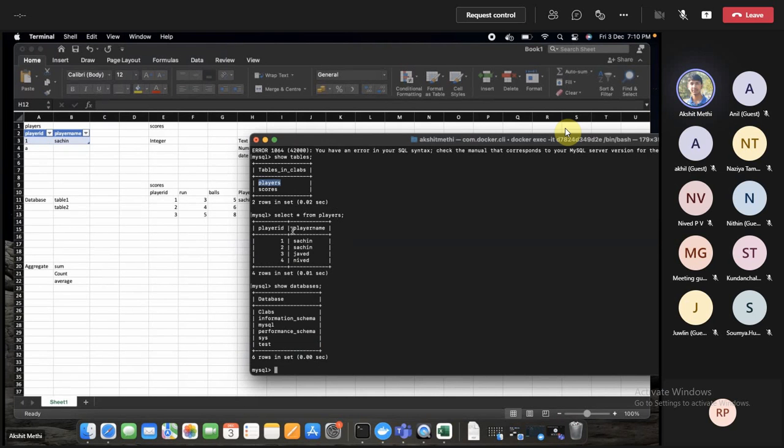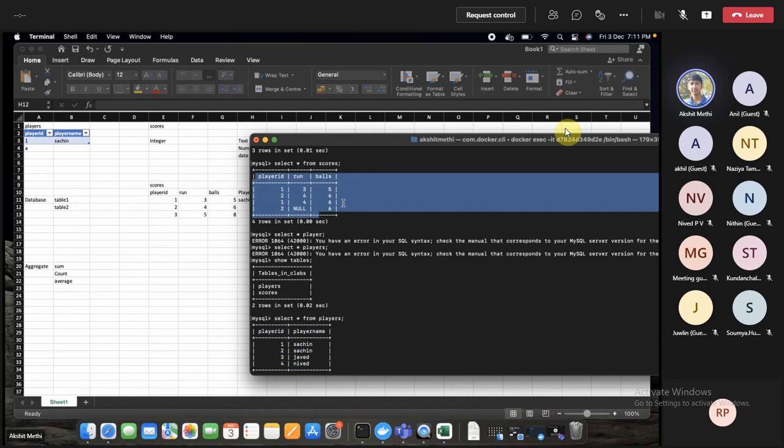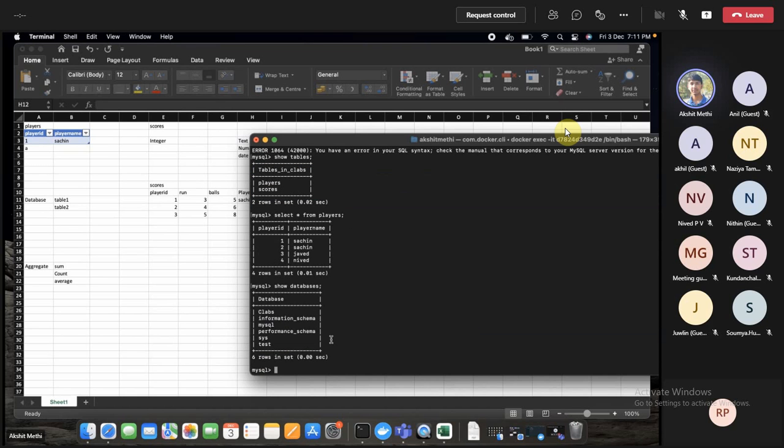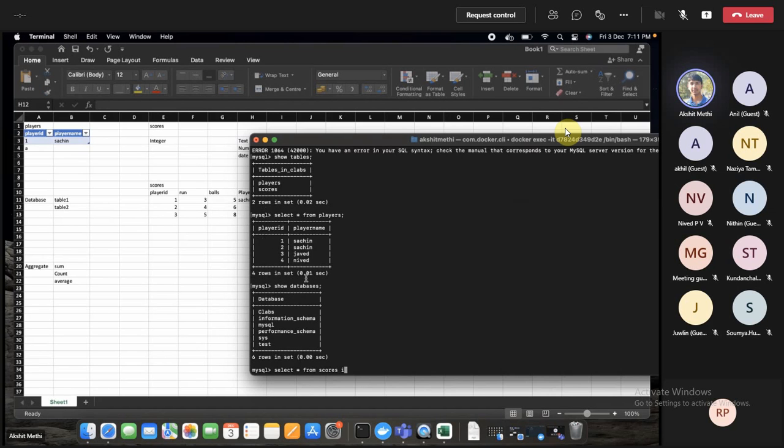Now we can see this is what we have in the player IDs and the player names, and this is what we have in the player IDs. What I wanted to do was add the player names. To join these two tables, we can say select star from the scores table, and we want to join like this.